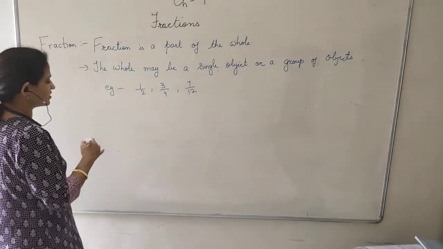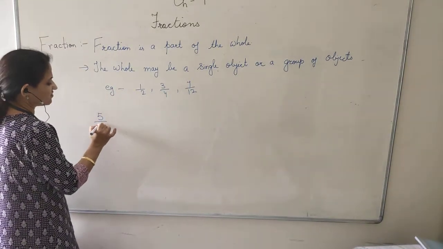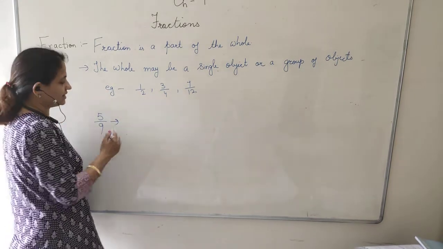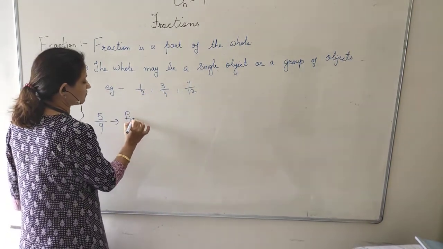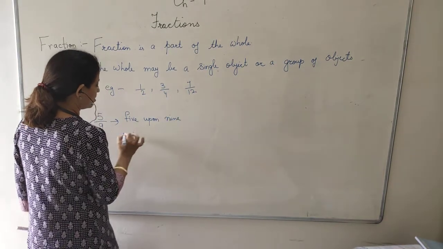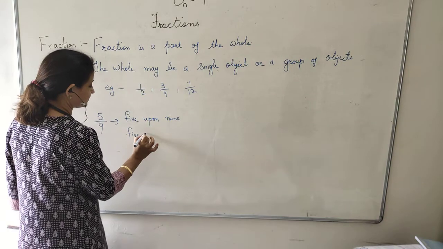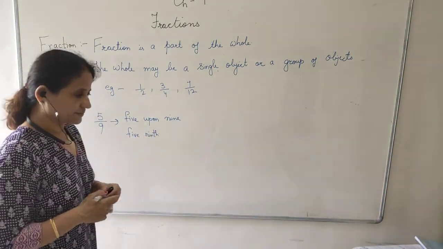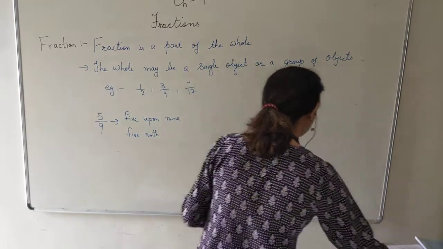Like, for example, there is a fraction 5 upon 9. How will I read it? One way is what I speak, 5 upon 9 or 5/9. Clear? This is the way how we speak the fractions.